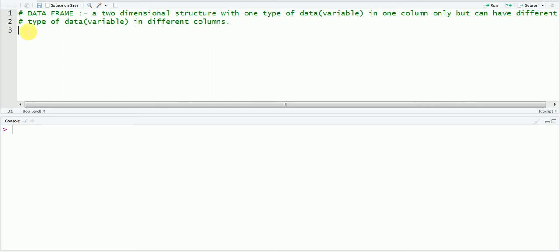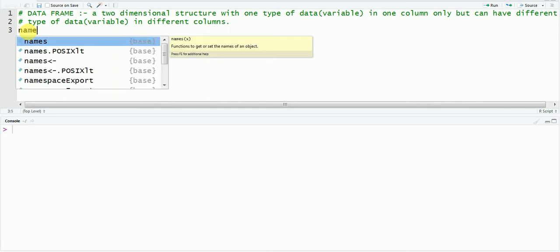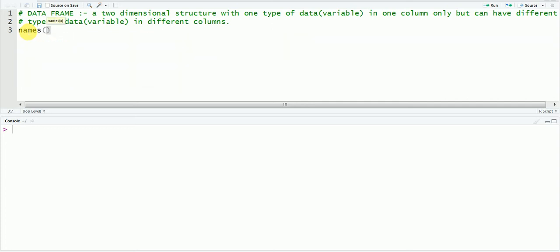So for learning of data frame, let us use an example. Let us suppose that we have two types of data with us. Your first data is, let me say, the names of students. Fine. And your second data is, this is the first data you have, that is name, and the second data you have is marks of students. Fine. So this is your first data and this is your second data.